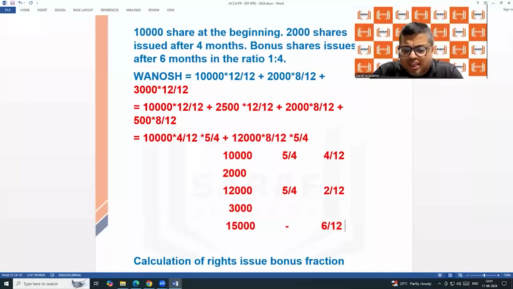But if it is bonus shares, there is no increment in earnings. The earnings remain the same from the beginning, so the shares will also be considered from the beginning. That's the logic. There is no logic here of capitalization of reserve, bonus journal entry and all that. So I'm not going into that area, which is not relevant here. Why we are doing this calculation, that logic we need to understand, not the accounting journal entry and capitalization of reserve. Okay?